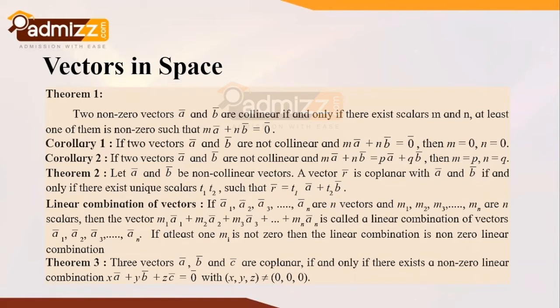That means r bar is coplanar only if this condition holds, that is r bar is equal to t1 a bar plus t2 b bar.